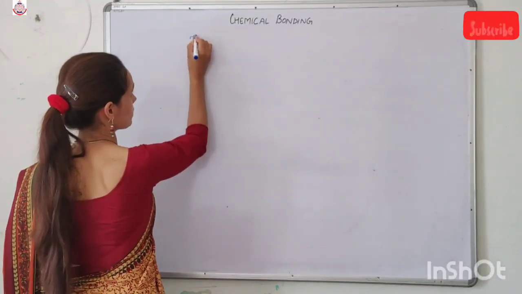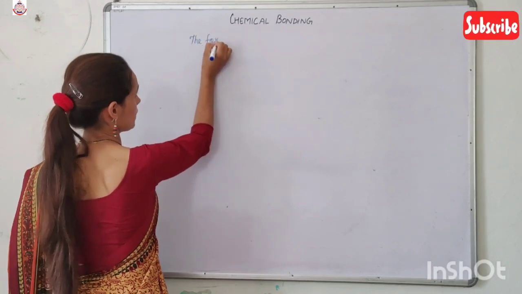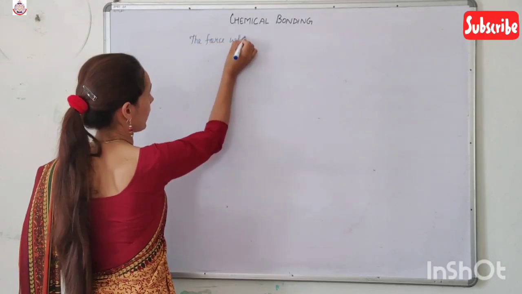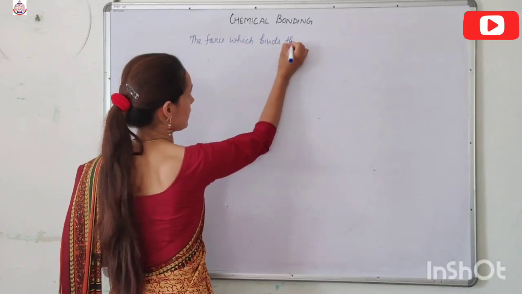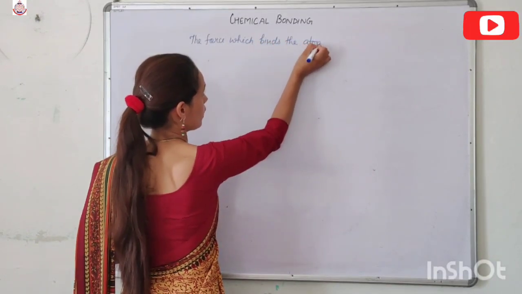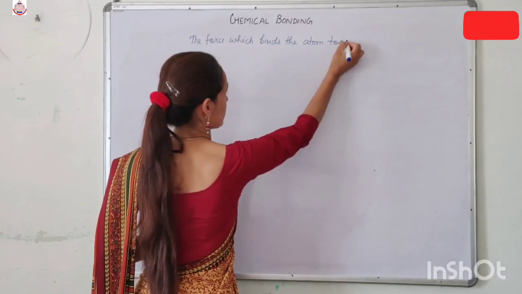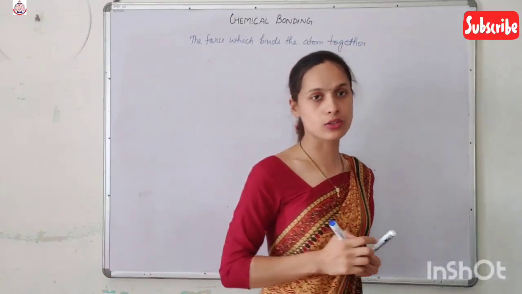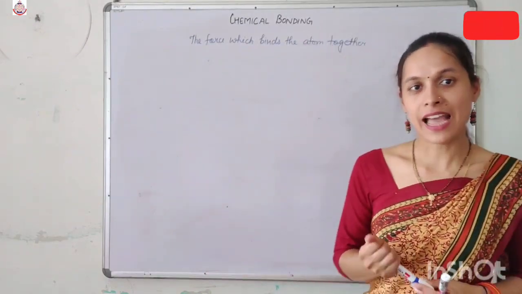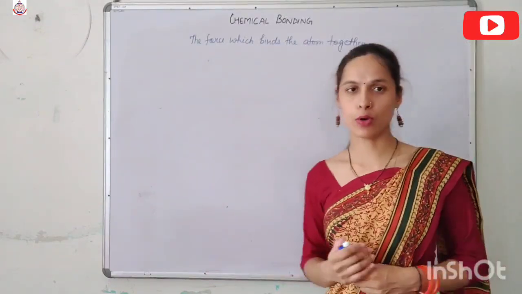So what is the definition of the chemical bond? The definition of chemical bond is a force which binds the atoms together. So a chemical bond is nothing but a force which binds the atoms together in a molecule or a compound. That force is known as a chemical bond.